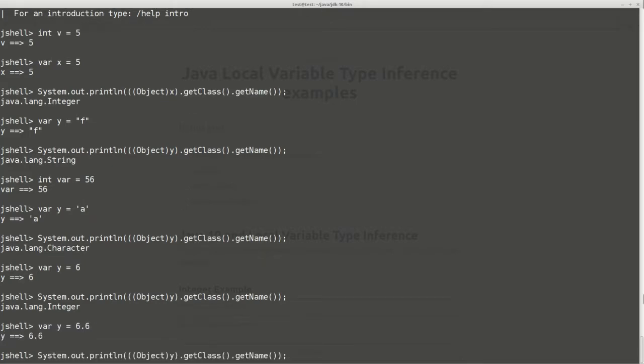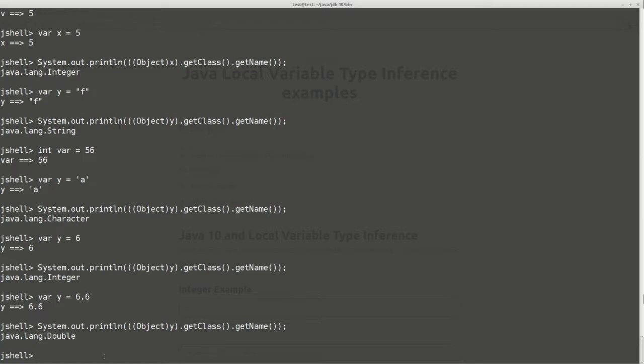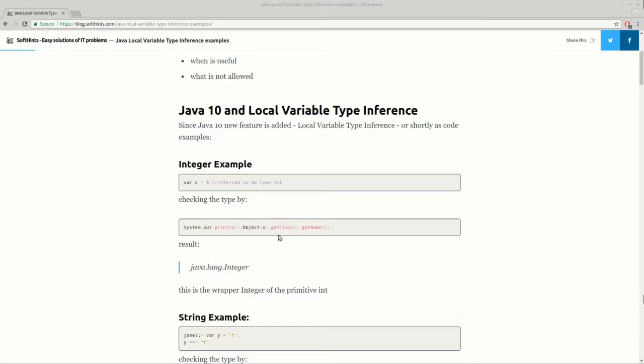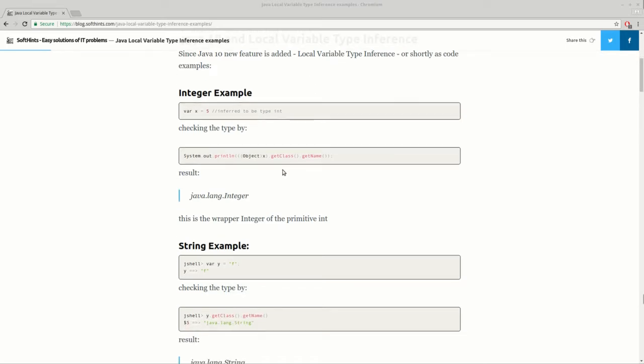Most probably this is going to be changed in future versions of Java. Some people claim that this is not possible in previous versions, but at least in Java 10 and using JShell, it is possible to change the type of a local variable using type inference. And some people claim that Java is becoming JavaScript, Java is becoming smarter, so who knows?